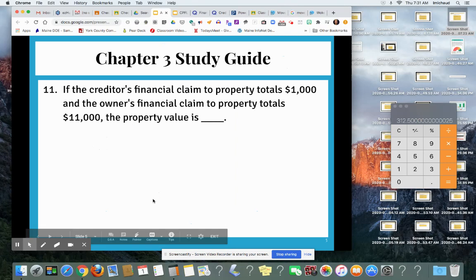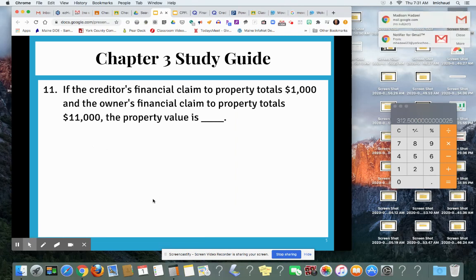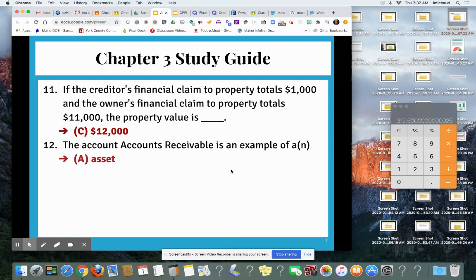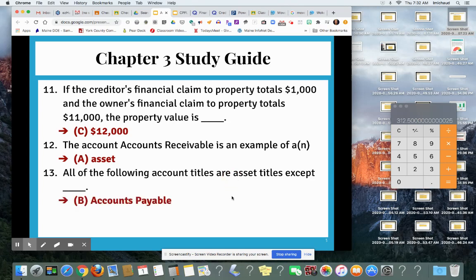Moving on, number 11, if the creditor's financial claims to property total $1,000 and the owner's financial claims to property total $11,000, then the property value must be $12,000 because you add the two. Number 12, the accounts receivable is an example of, it's an asset. 13, all of the following account titles are asset titles except for B, accounts payable, because accounts payable is a liability.